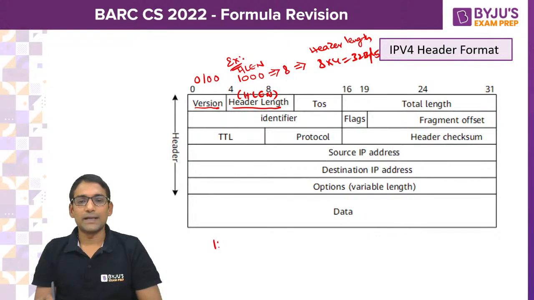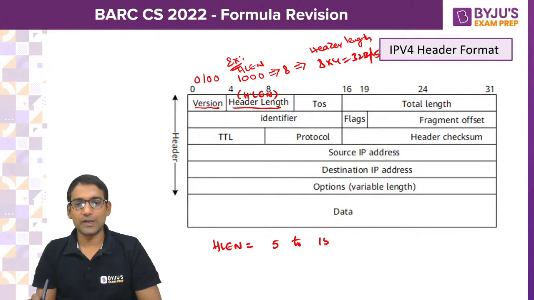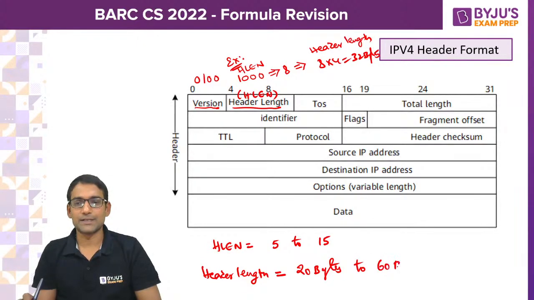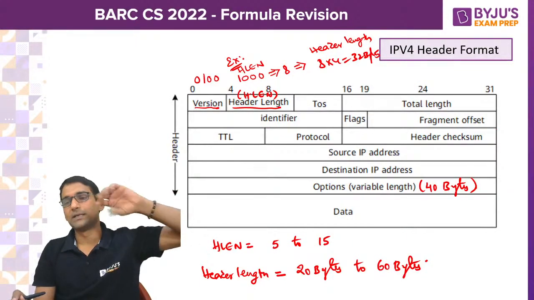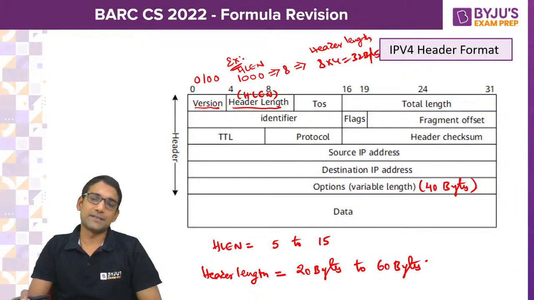So the HLEN range is 5 to 15. Why? Because the minimum header length in IPv4 is 20 bytes, and the maximum header length is 60 bytes. So we have 40 bytes of options in the IPv4 header format. The other part is the fixed header, which is of 20 bytes.